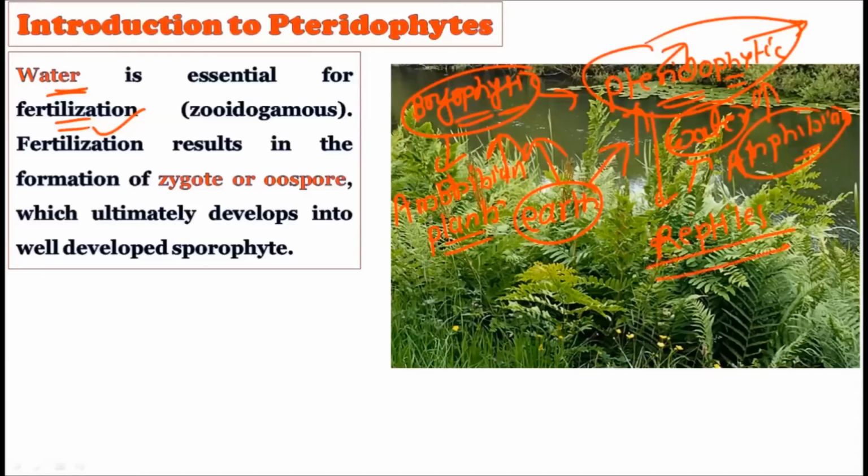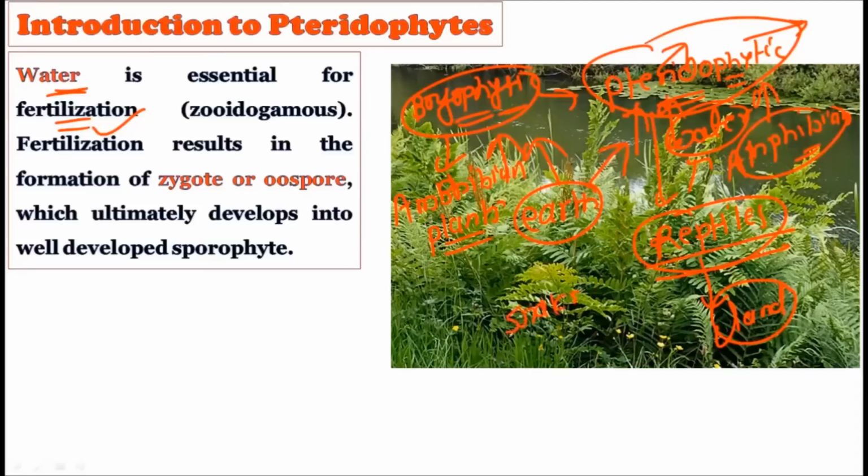Because the reptiles are the first group in the animal kingdom which came out of the water and successfully survived on the land. This is also true for the pteridophytes, because they are the first to come out of water and successfully live on the land, and that is why the pteridophytes are famously called the reptiles of the plant kingdom, or the snakes of the plant kingdom.